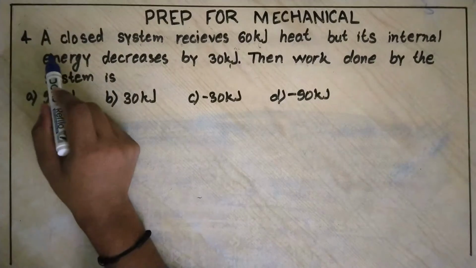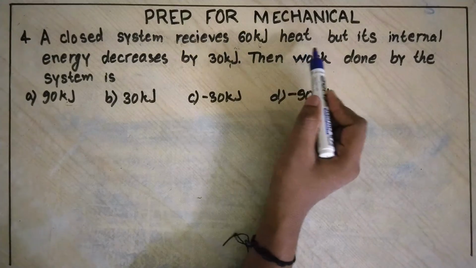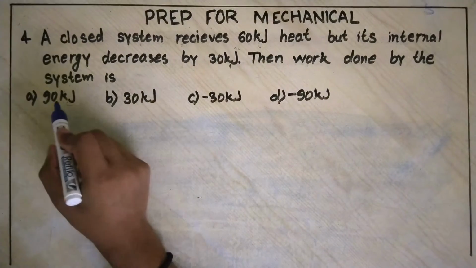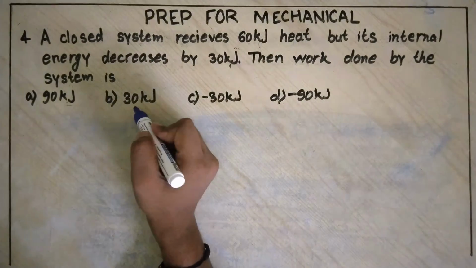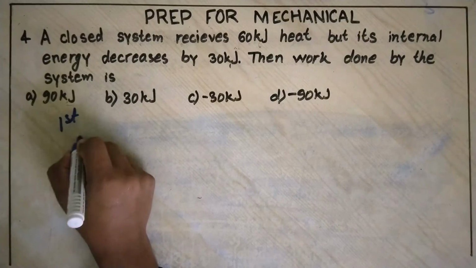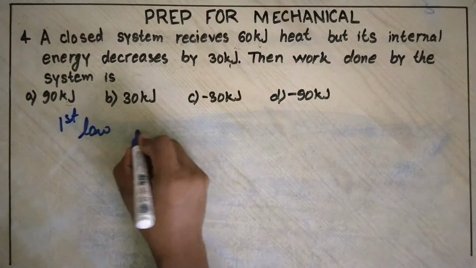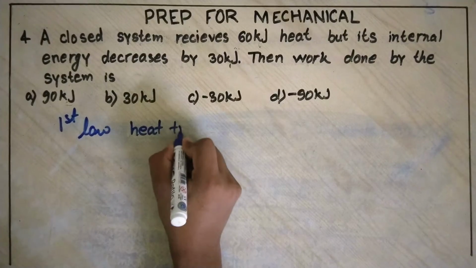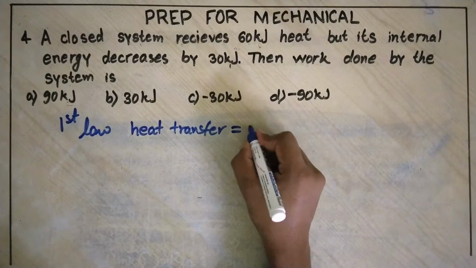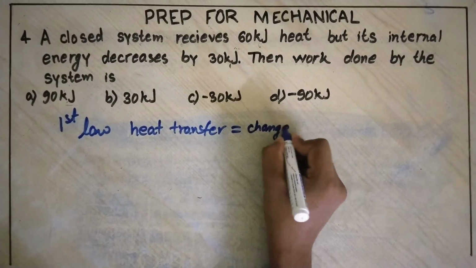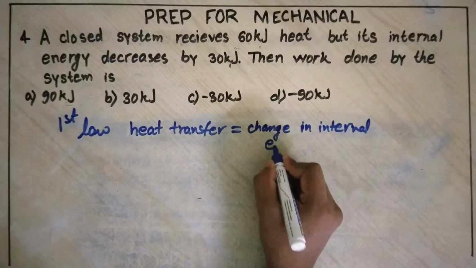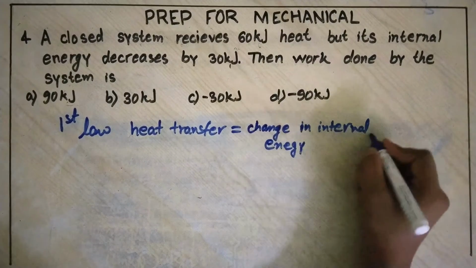Our fourth question is, a closed system receives 60 kilojoule heat but its internal energy decreases by 30 kilojoule. Then work done by the system is, options are 90 kilojoule, 30 kilojoule, minus 30 kilojoule, minus 90 kilojoule. According to first law, heat transfer is equal to the sum of change in internal energy plus work done.